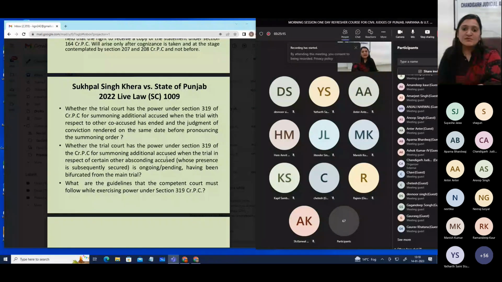Then there will be another case which will go on from the first stage of the framing of charge. Now, another question is, what will be the evidence which will be taken into account while summoning this accused? Yes, anybody who wants to answer this?